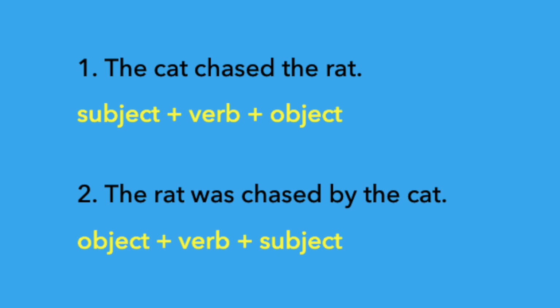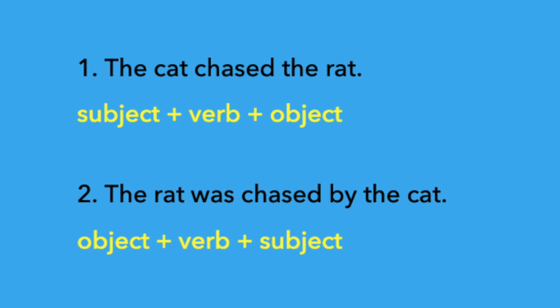In the second sentence, what is the subject? The rat. In the second sentence, the subject is the receiver of the action. The rat is receiving the action. So, when the subject of the verb is the doer of the action, the verb is said to be in the active voice. When the subject of the verb is the receiver of the action, the verb is said to be in the passive voice.